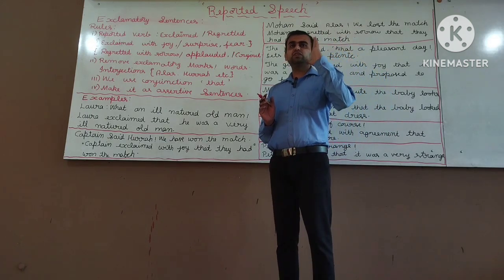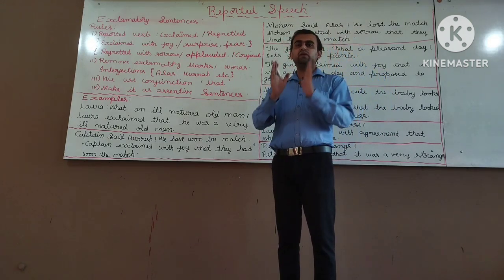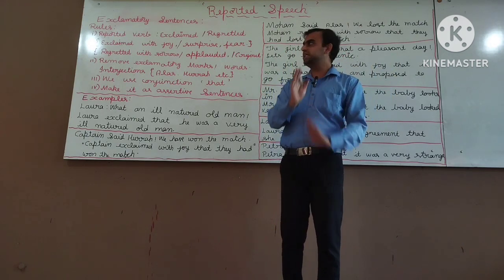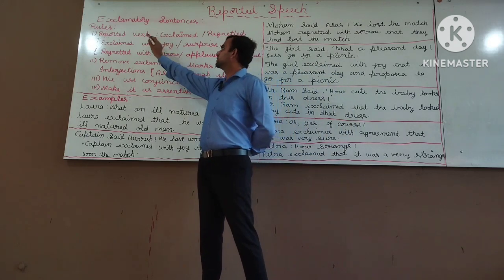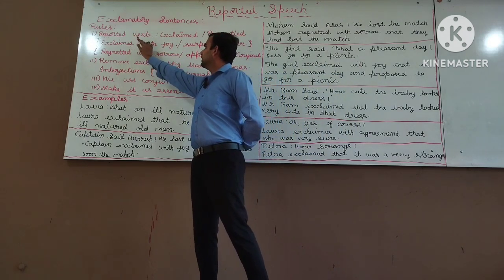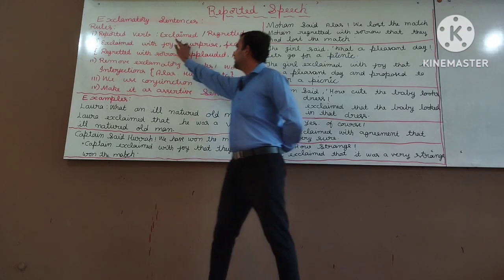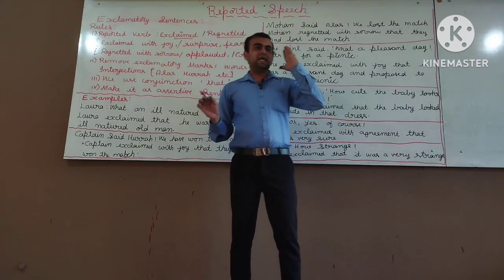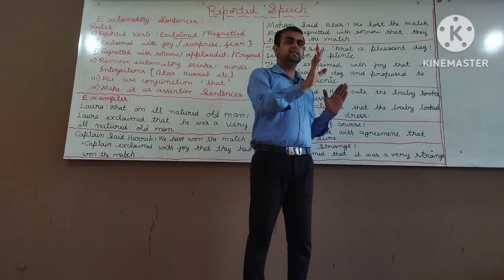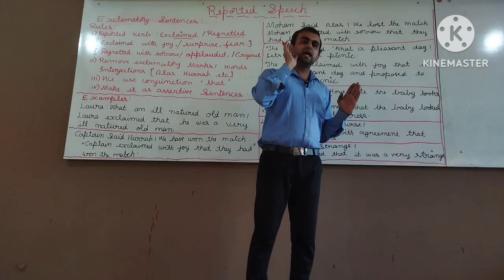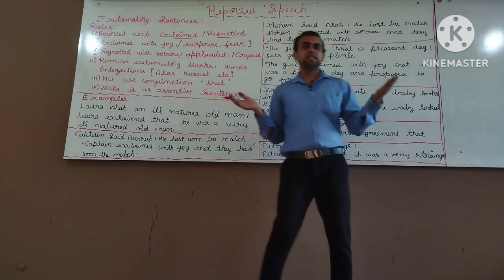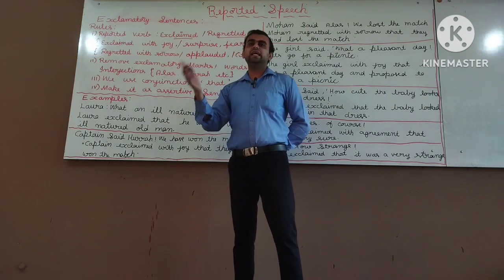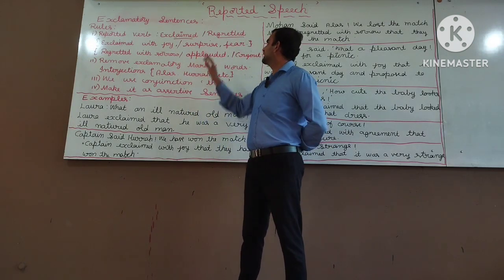So I will teach you the rules as well as some examples to change our sentences from direct to reported speech. First, let us learn the rules. Rule number 1, the reporting verb. For assertive sentences we use said, for interrogative sentences we use asked, for imperative sentences we use requested or demanded, and for exclamatory sentences we use exclaimed. Either exclaimed or regretted.